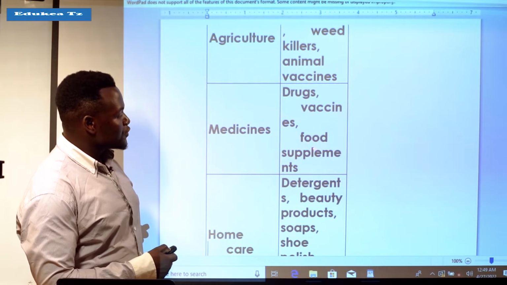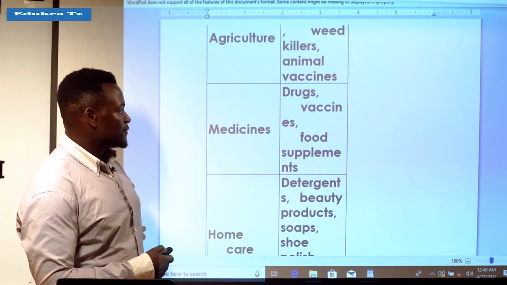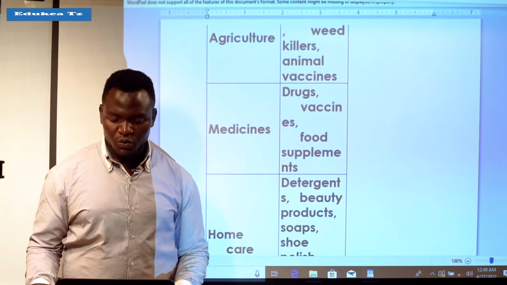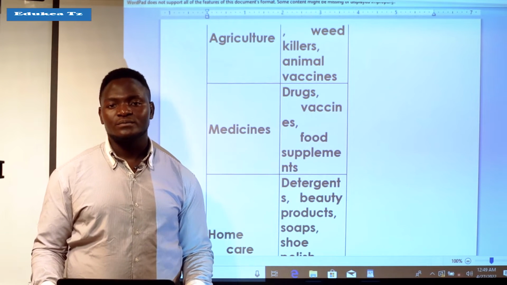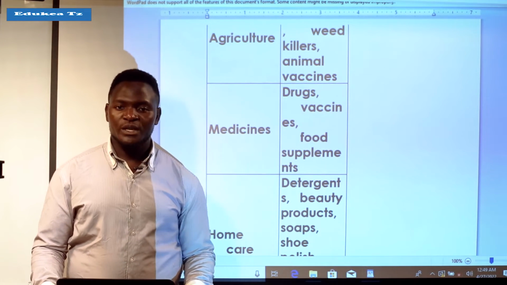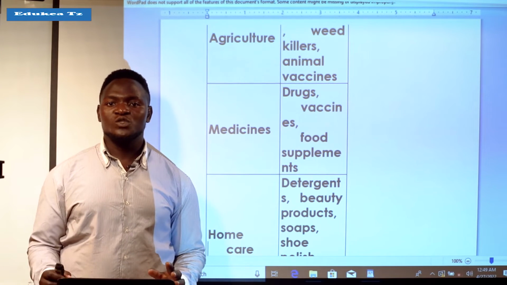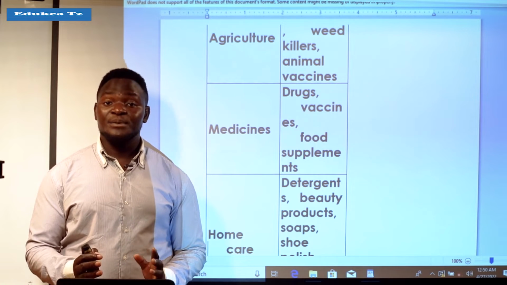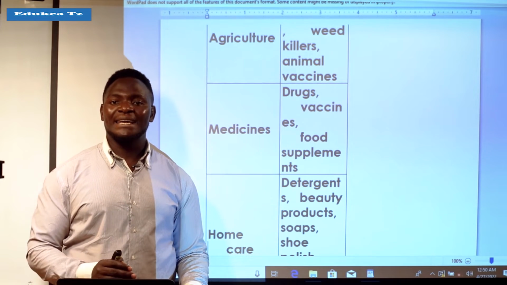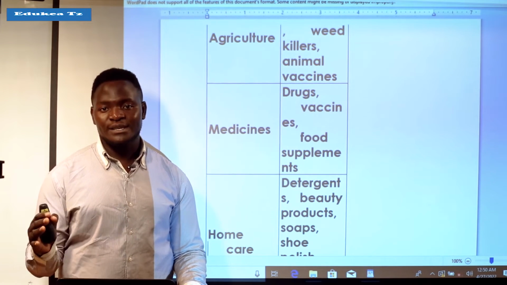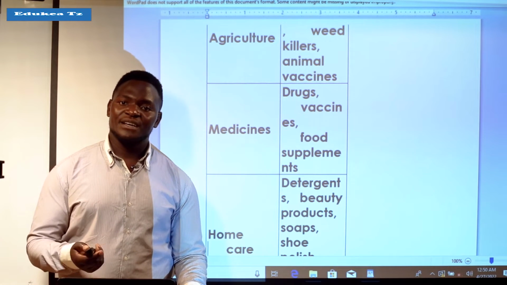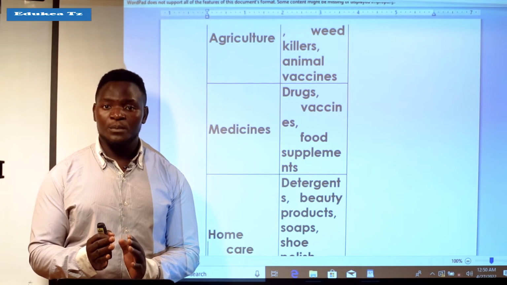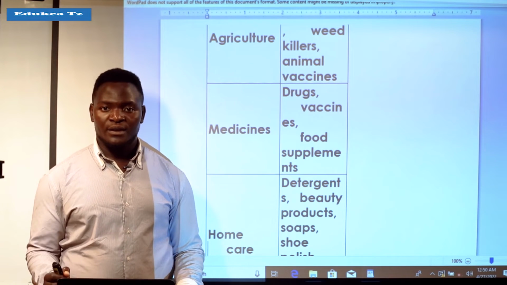And also we have food supplements. Nowadays you can go to the supermarket and get food which is already prepared. In the preparation of that food, so that it can last long, there are various ways they use to protect that food from spoiling.